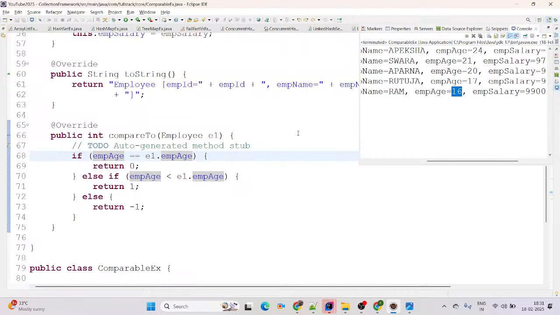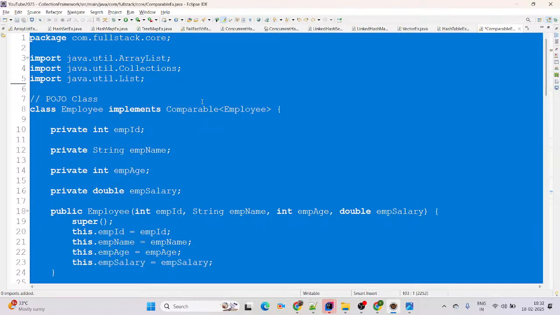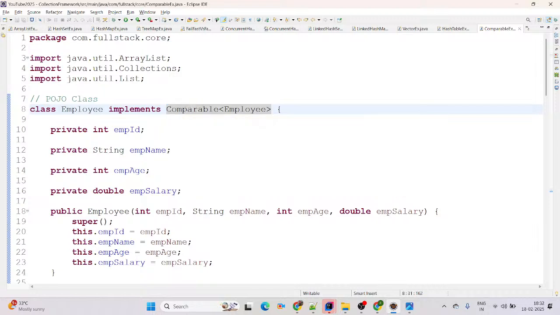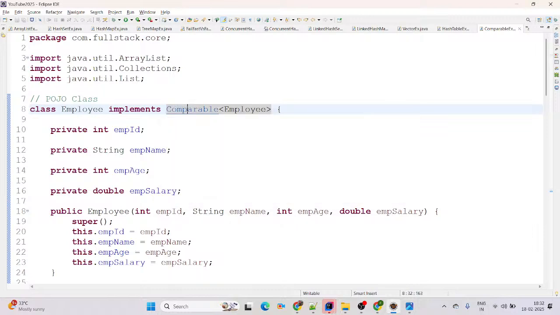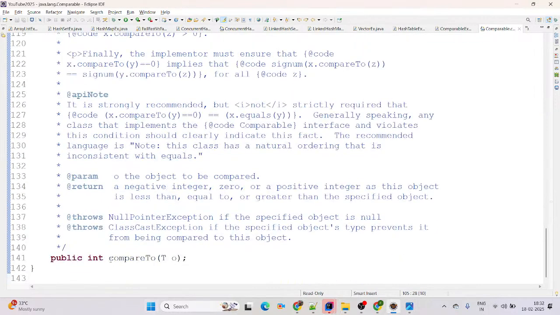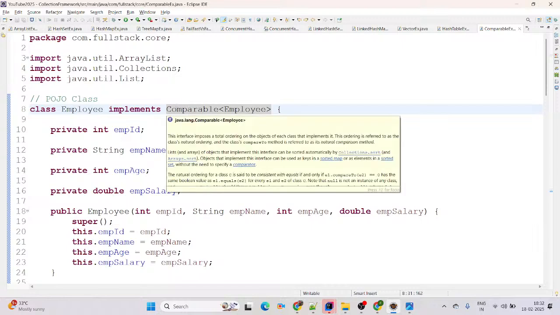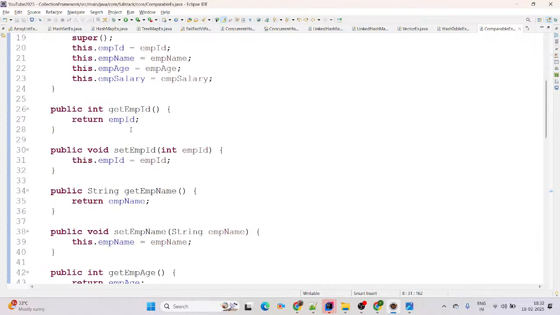This is descending order. Then the concept is, what is Comparable? See, Comparable is a functional interface, because it has a single abstract method, right? Comparable is a functional interface coming from the java.lang package, and it has only one abstract method, compareTo, and it is used for single sequence sort. Three important points there. Comparable is a functional interface coming from the java.lang package, and it has only one abstract method.